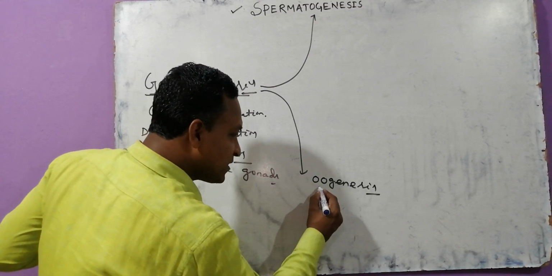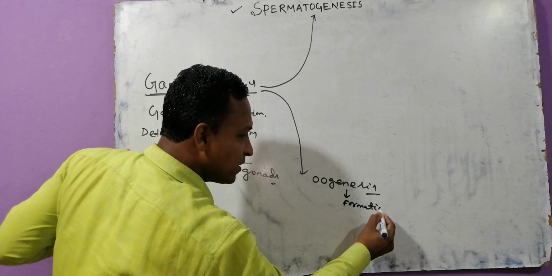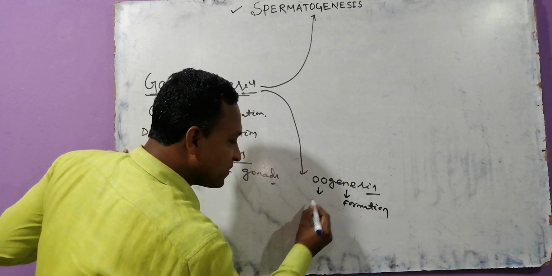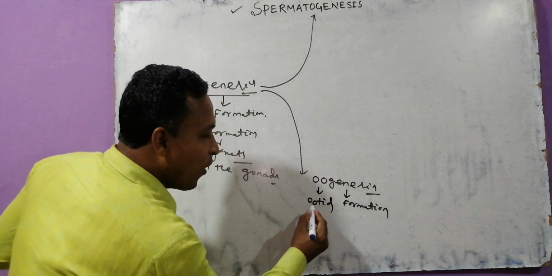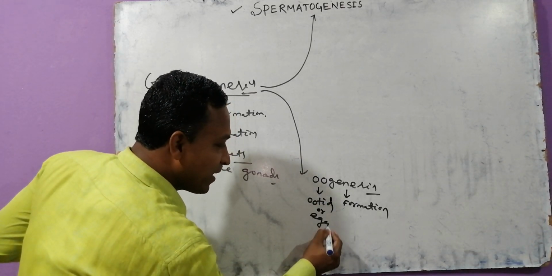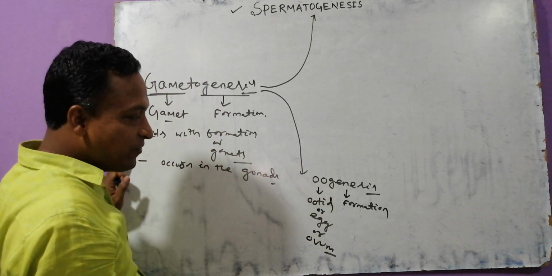If you take oogenesis first, genesis means formation, and oo deals with the ootid, or we can call that egg, or ovum.